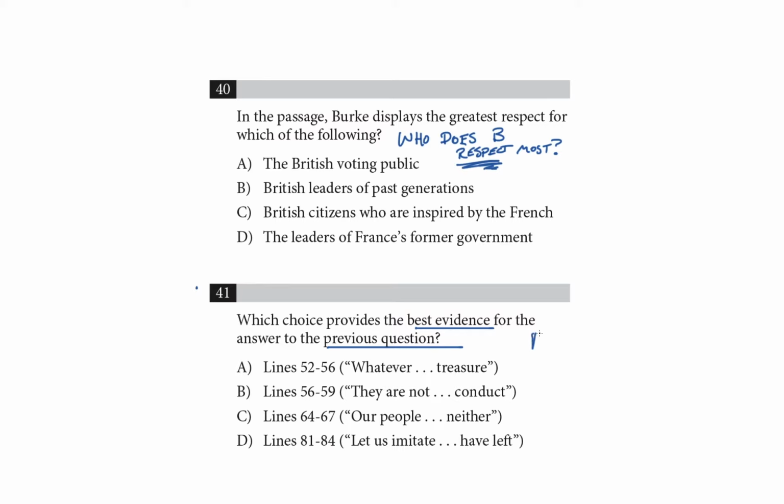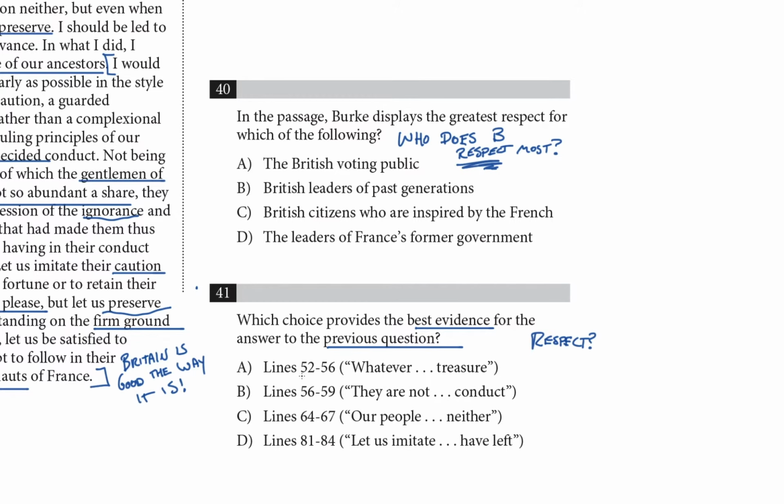I'm just going to write the word respect, question mark, here and apply that same respect test to all of these line references in the choices for question 41. We're looking for respect for a group, right? All the choices in question 40 are groups of people: the voting public, British leaders, British citizens, France's former leaders. So I'm going to display the passage, and start going through these line references. We're just going to see, is this a group of people that Burke respects?